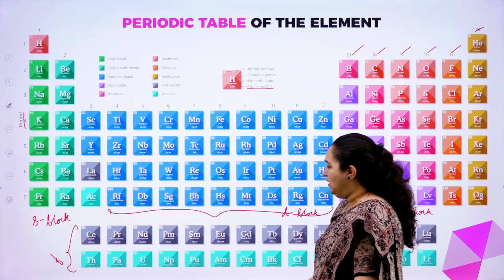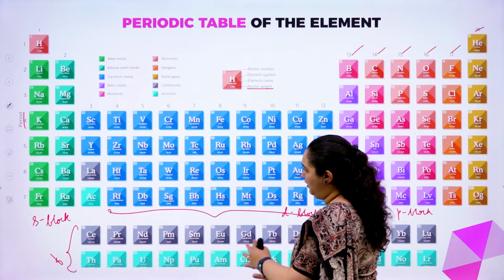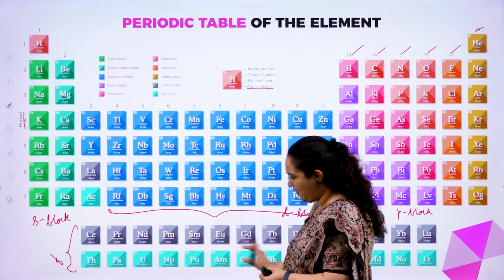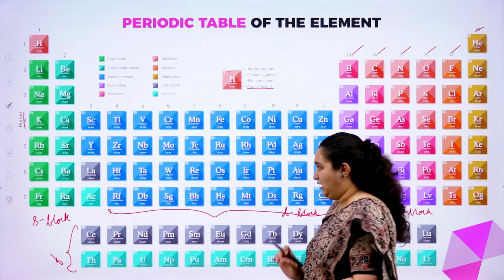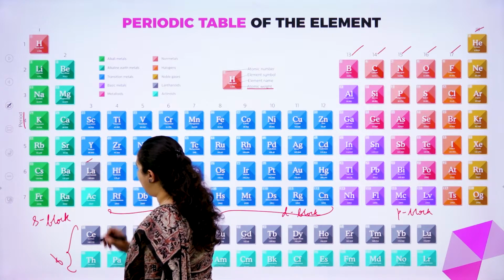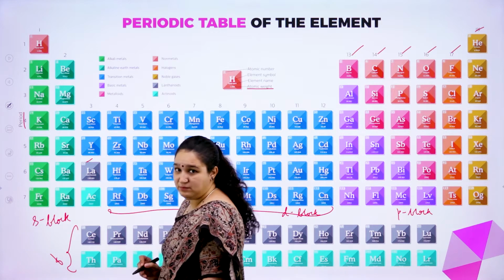Now I told you this also belongs here itself. It is the 6th period and the 7th period. Why? Just observe, this is atomic number 57, lanthanum.